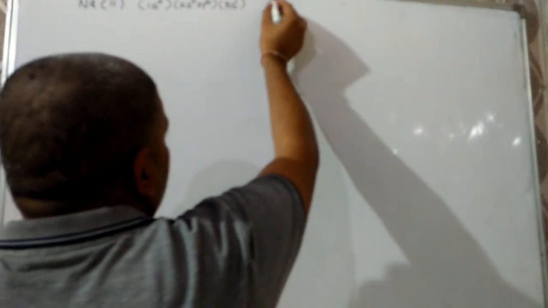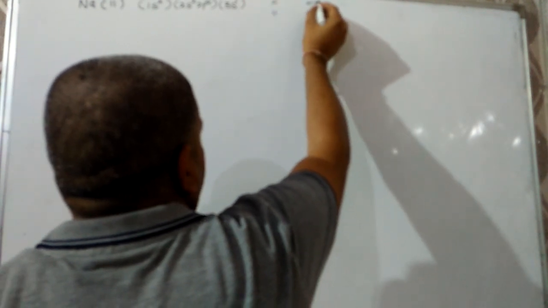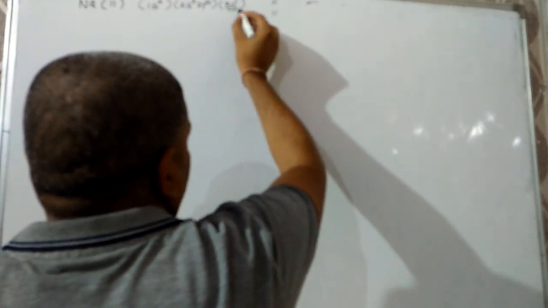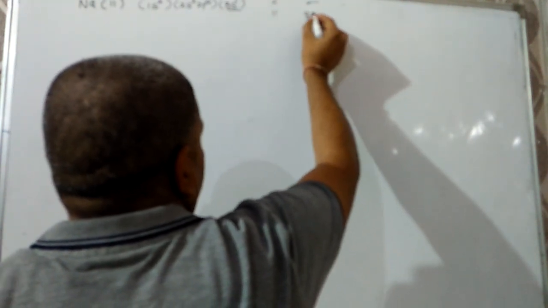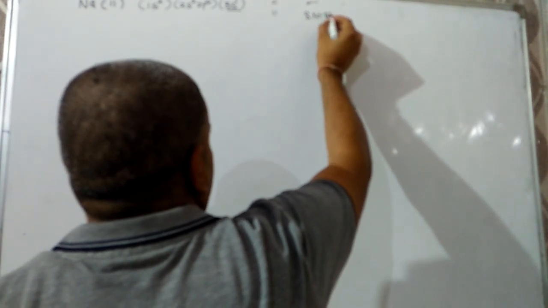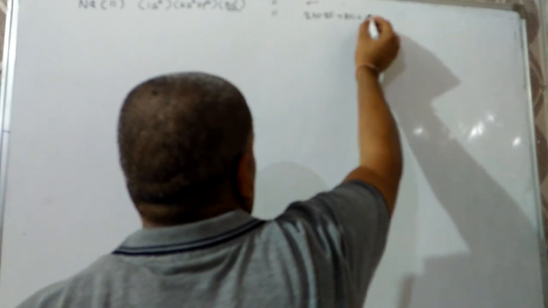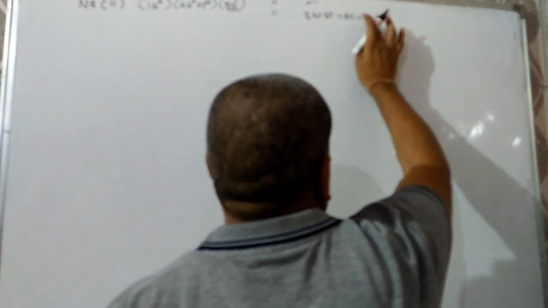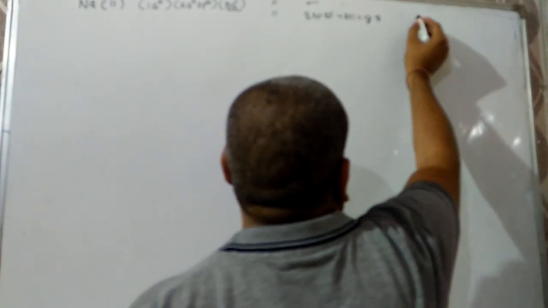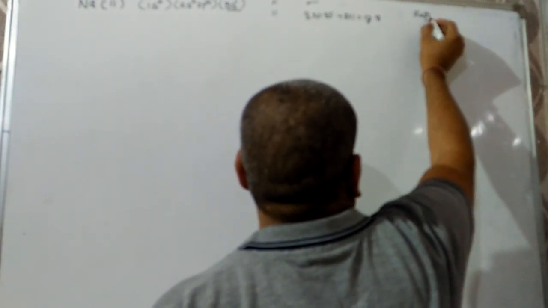Shielding constant, same group, only one electron is there. 8 into 0.85 plus 2 into 1, and that comes out to be 8.8, and effective nuclear charge comes out to be 2.2.